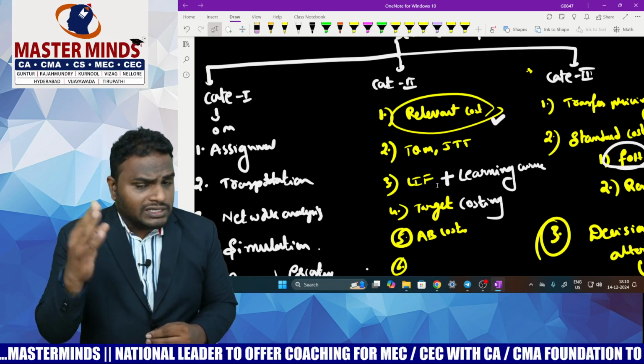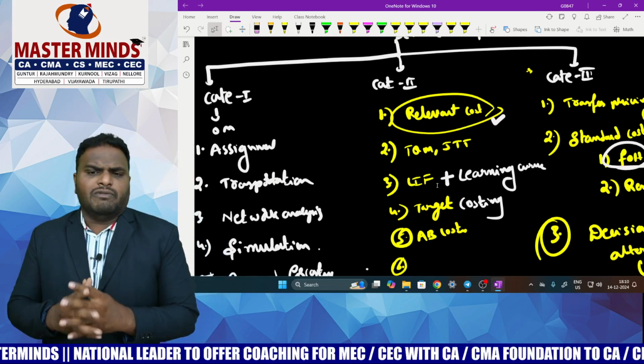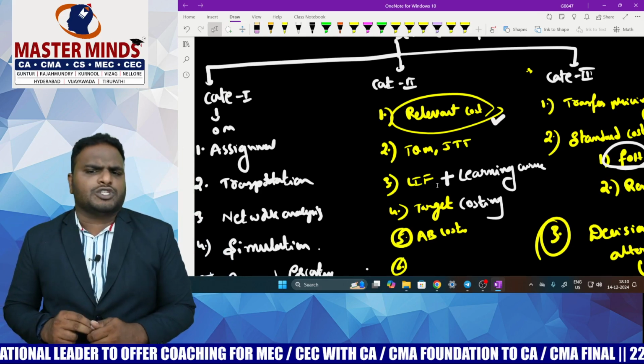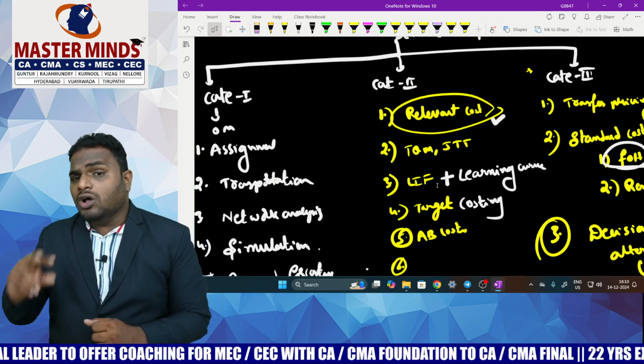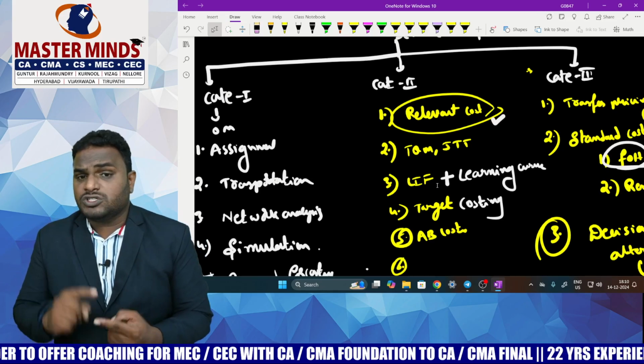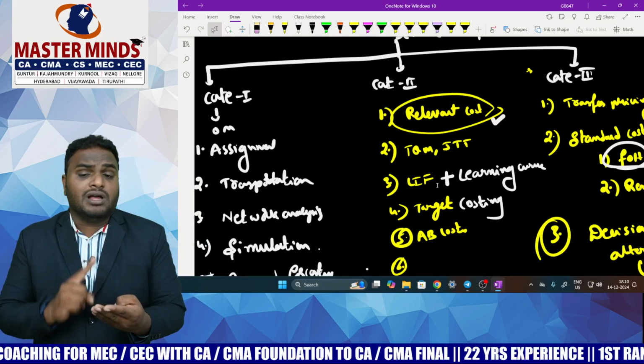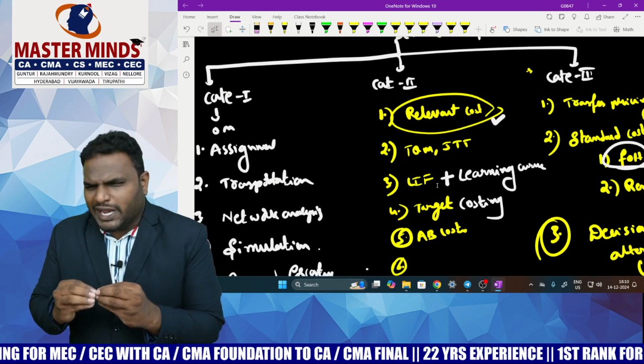Now, let us start the category 2 chapters, relevant costing. Please practice. There are 2 problems in the Masterminds material which cover all the areas regarding relevant cost: regarding the material, the labor, the variable overhead, and the fixed overhead. Now, please practice the 2 problems.